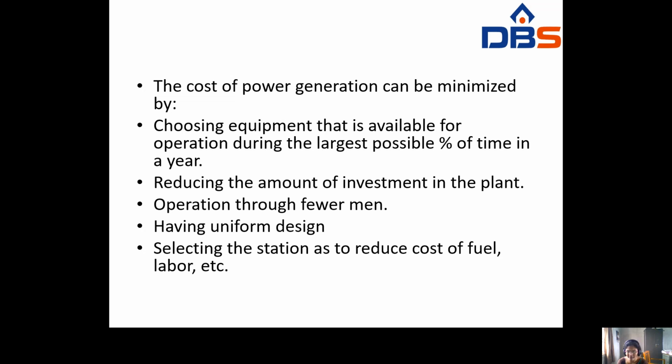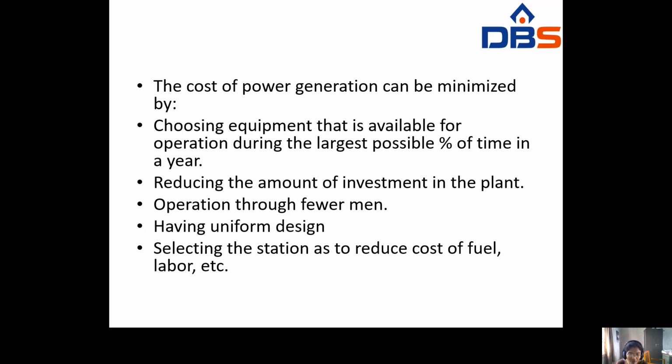We have to arrange it in such a way that the work is done by using the fuelment. At that time the cost also decreases, that means the salaries given to the workers will decrease, so the cost of power generation will also decrease.